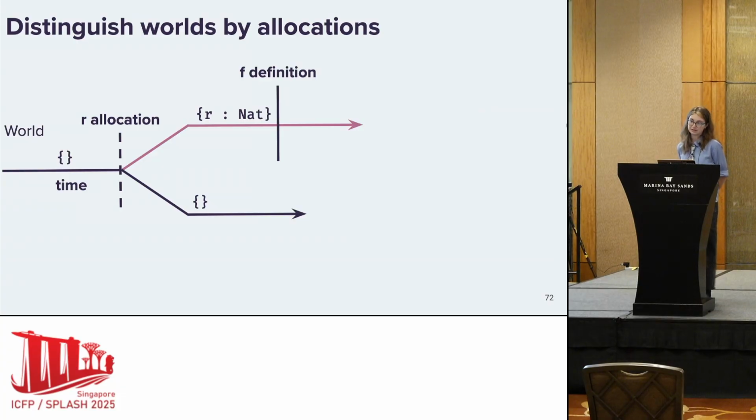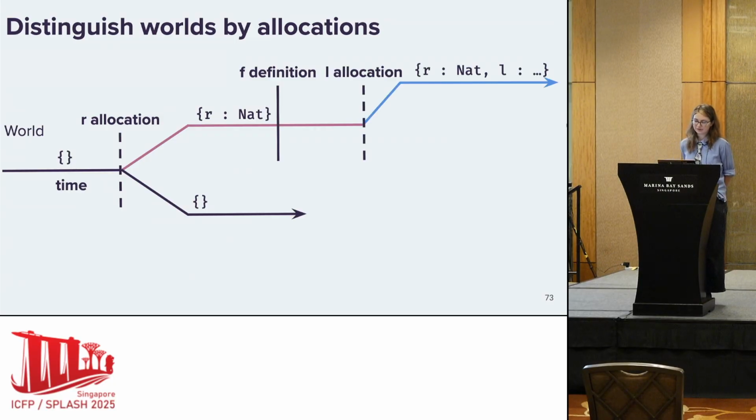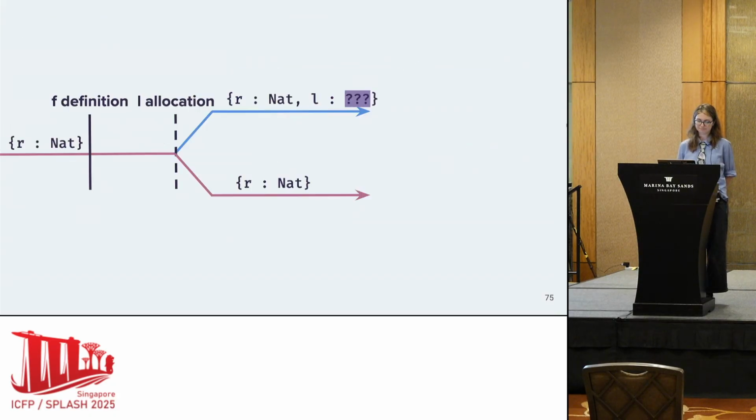Before I perform an allocation, though, I define the function f, which dereferences R, so it relies on this allocation R. Then I perform the allocation L. I'm going to allocate L to store the function f. And so again, I want to do the splitting where I say, continue this world with L in it, but also continue the world that had R allocated without L allocated.